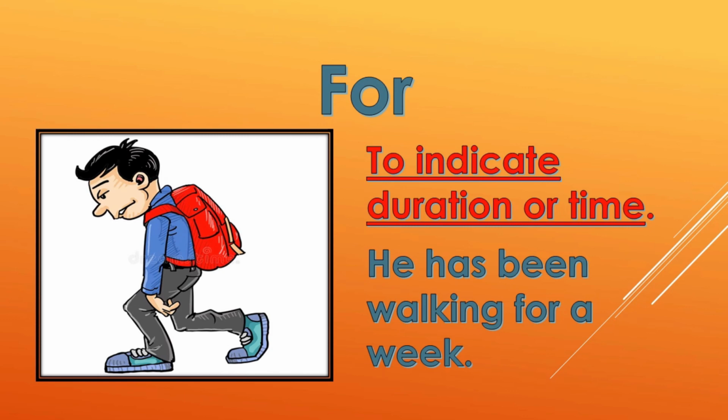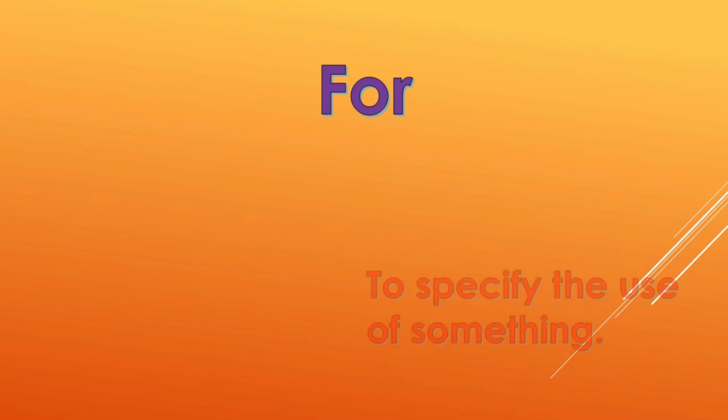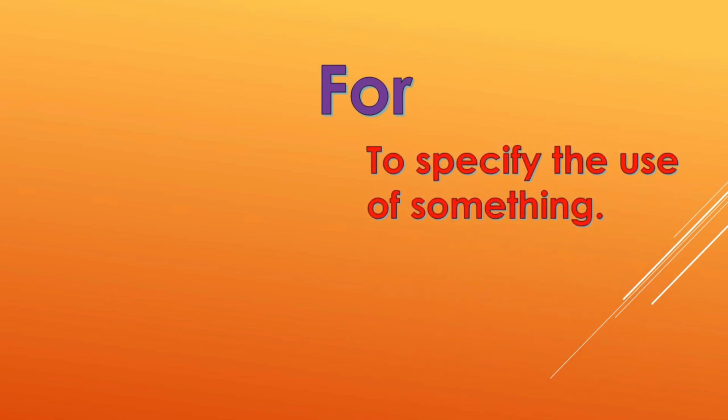Now the next use of for. It is sometimes used to specify the use of something, or it shows the purpose. Why you are doing that? What is your objective? Let us have a look at this picture first.